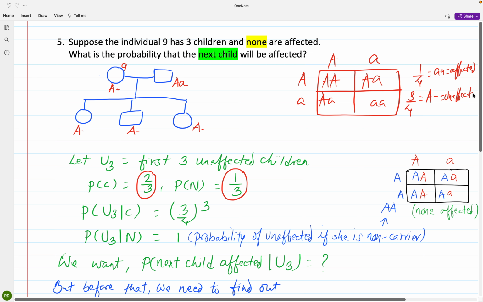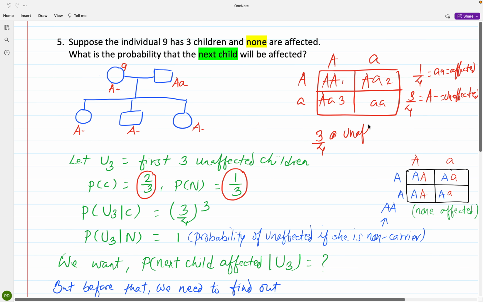That means they do not have the disorder.